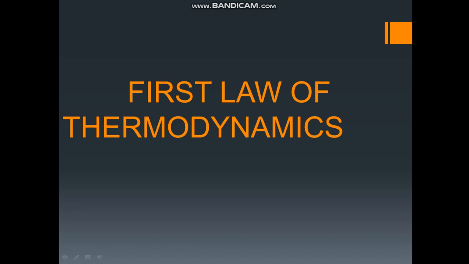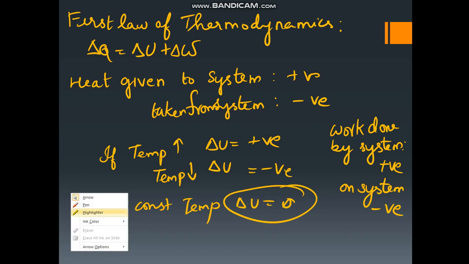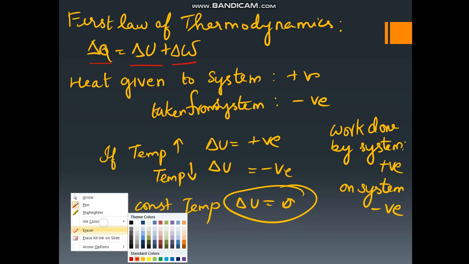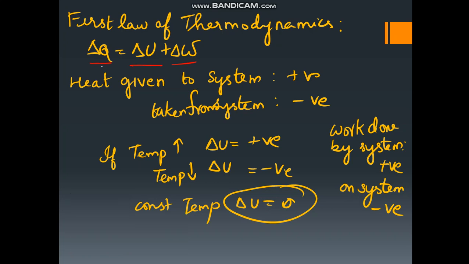Hello everybody. In this video we will see the first law of thermodynamics. The expression for the first law of thermodynamics is delta Q is equal to delta U plus delta W. Delta Q is the heat, delta U is the internal energy, and delta W is the work done.